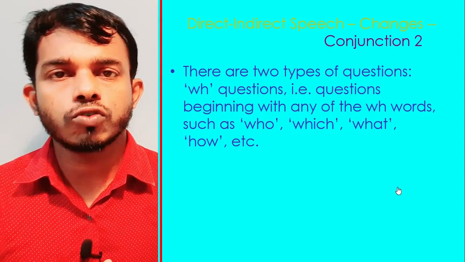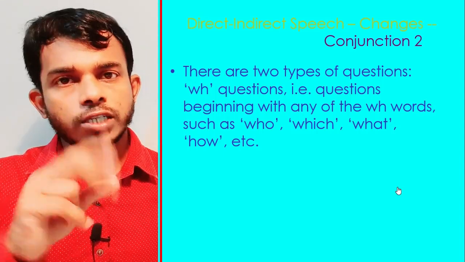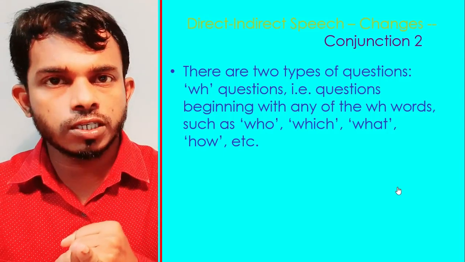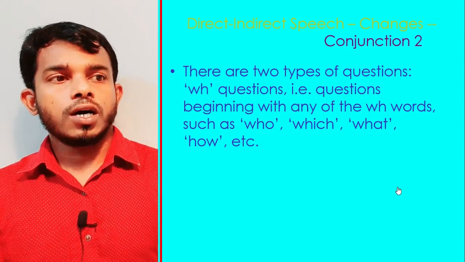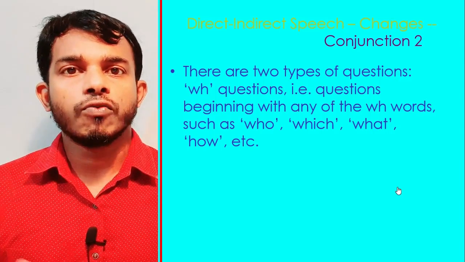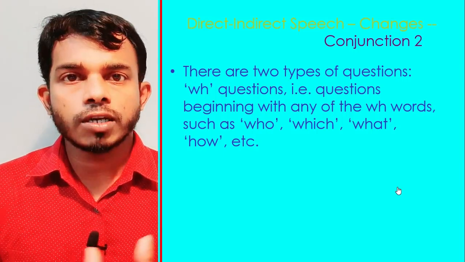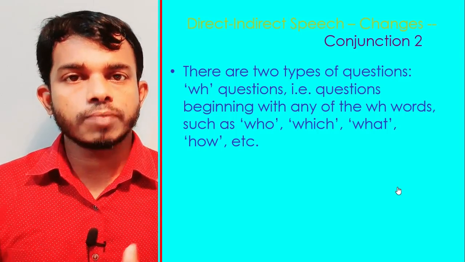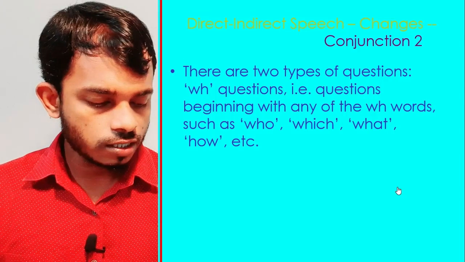We learned how to change a statement; if it is a question, there are two types, as you know already. WH questions start with a question word: what, where, when, why. The other questions are called yes or no questions, where the answer will be yes or no.